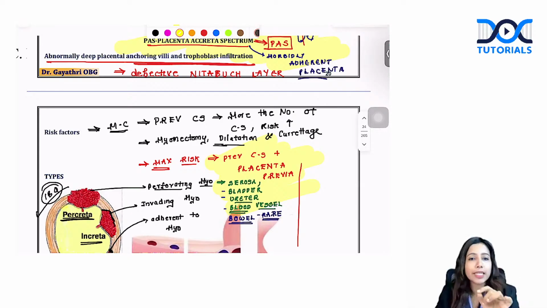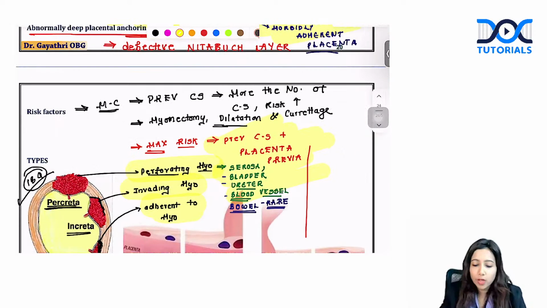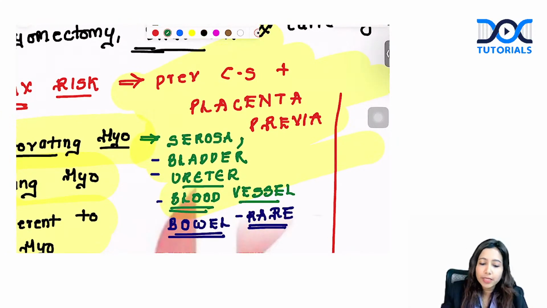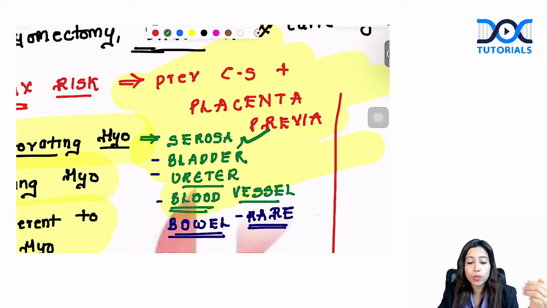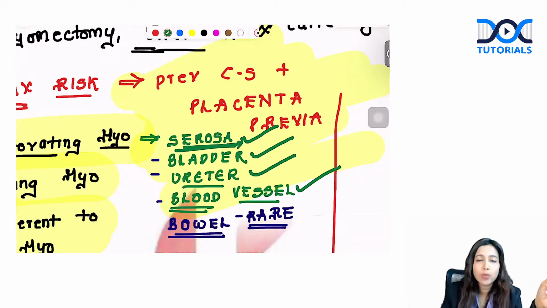Accreta means adherent. Increta means invading myometrium. Percreta is perforating myometrium. Where all can it go? It can perforate the myometrium and go outside towards the serosa. Next time a question gives you serosa of uterus is involved, your answer is percreta. Bladder is involved, urethra is involved, blood vessels are involved.